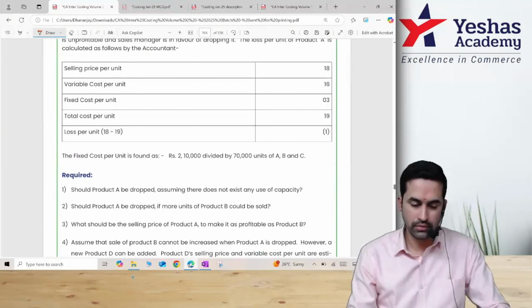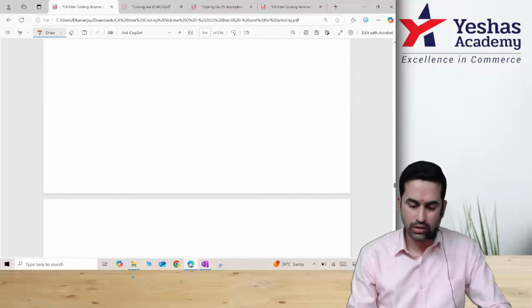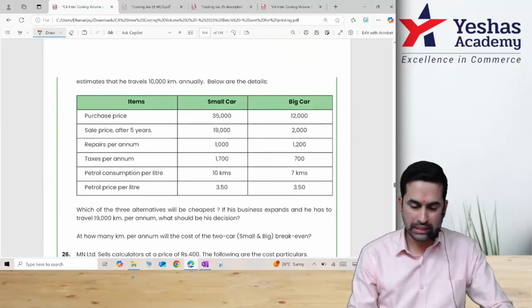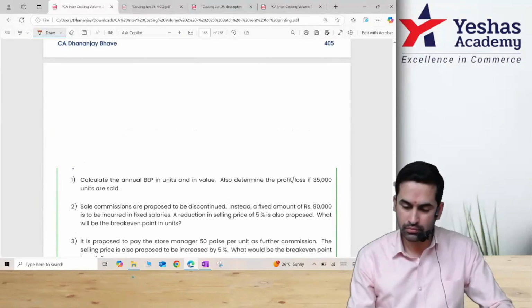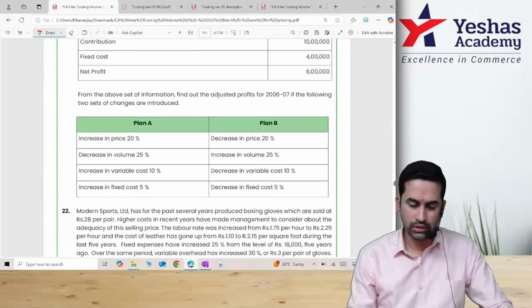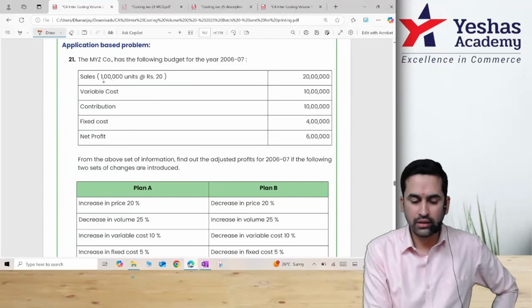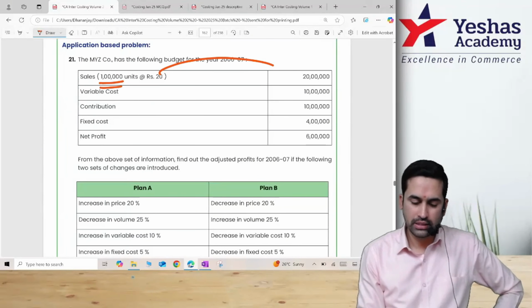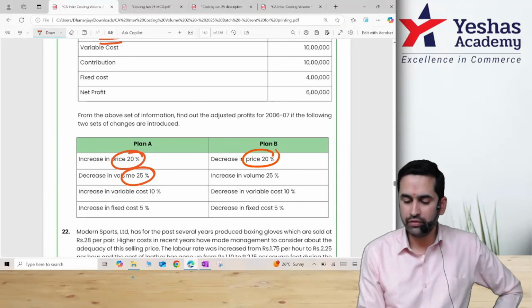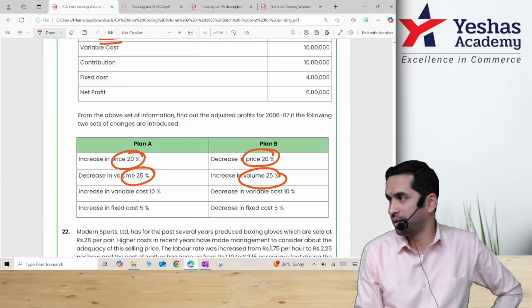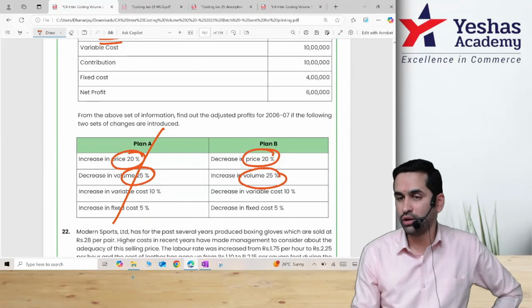Yes, here you can see they have given the original budget, this one, original units and price, and then they said if we increase the price, volume will come down. If we decrease the price, volume will go up. In the exam, what they did, plan A they have not asked.